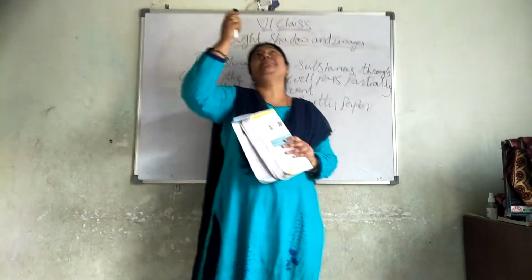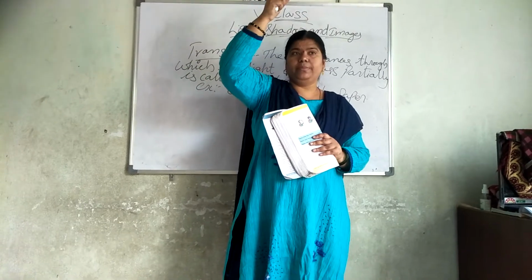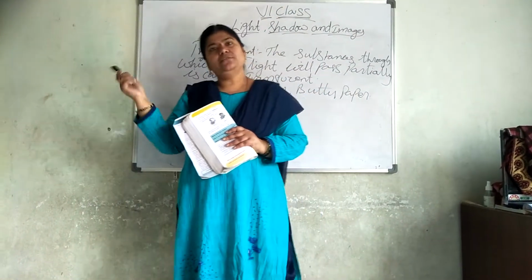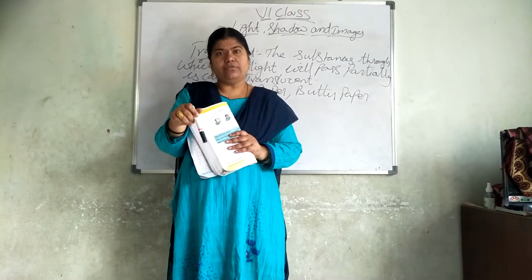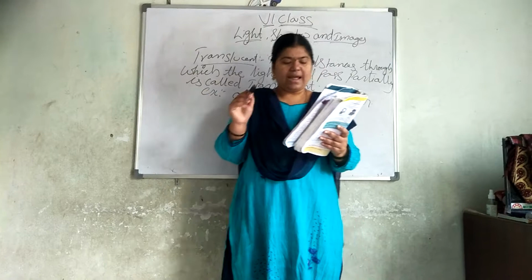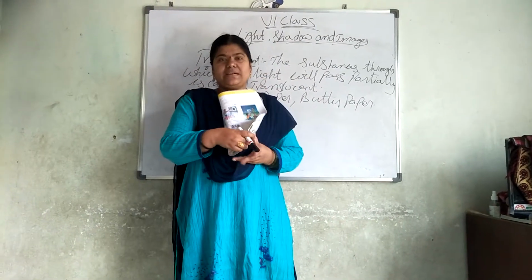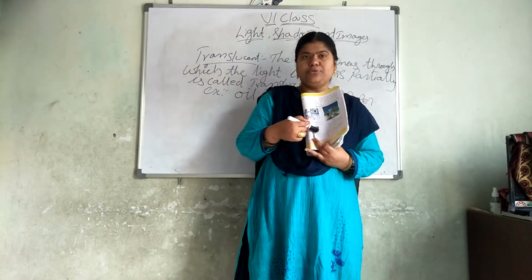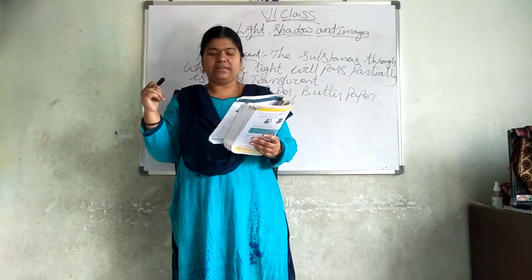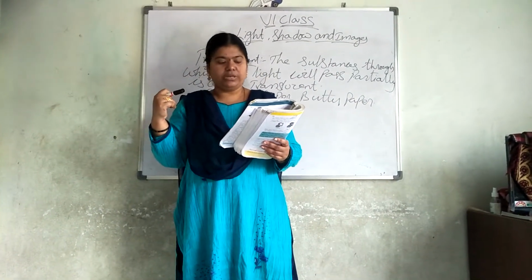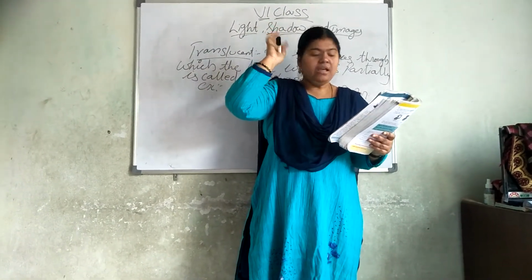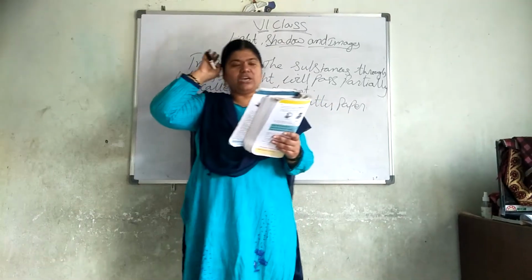If I keep it up, we can see that the shadow of the book will be up. If I keep it to the left, the shadow is to this side. If I keep it to the right, to the right. If I keep it down, to the down. Like that, wherever the light rays pass to that particular side, you can see the image. You can see it very clearly in the textbook. The boy is holding it to the blackboard, and there you can see the shadow of the book, and the girl is holding it to the roof, and there you can see the shadow of the book.